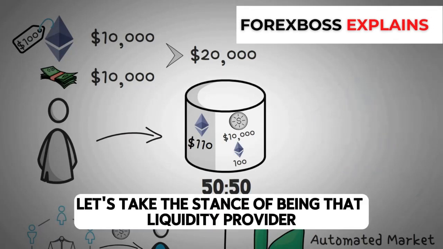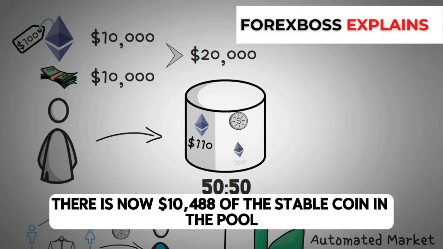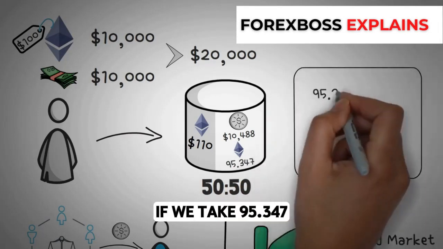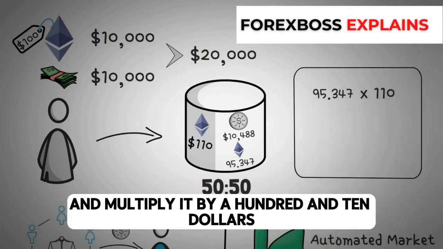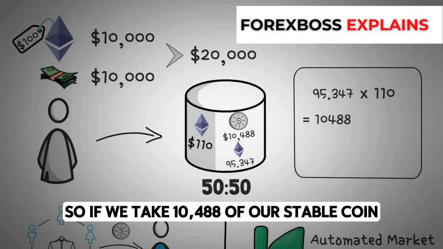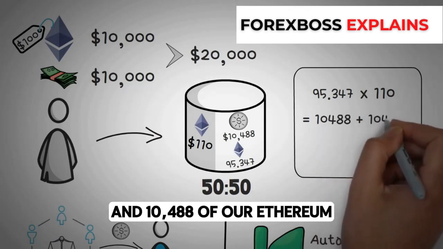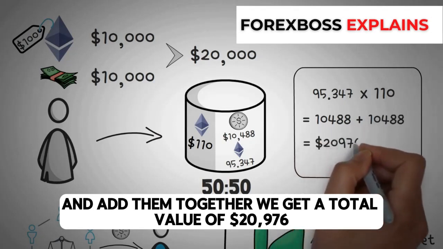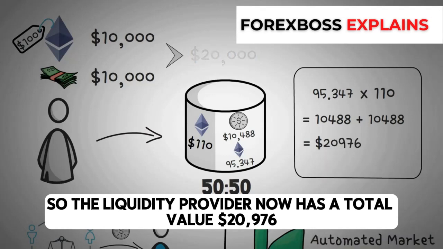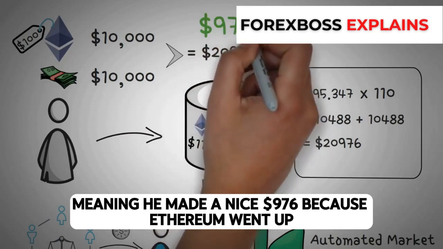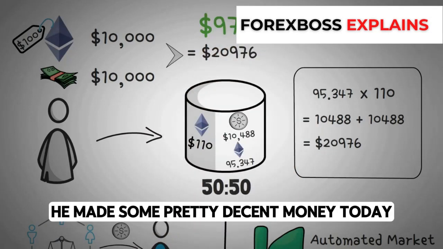Now, let's take the stance of being that liquidity provider. This means there is now $10,488 of the stablecoin in the pool and 95.347 Ethereum in the pool. So if we take 95.347 and multiply it by $110, because that's the going price of Ethereum, we get $10,488. So if we take $10,488 of our stablecoin and $10,488 of our Ethereum and add them together, we get a total value of $20,976. So the liquidity provider now has a total value of $20,976, meaning he made a nice $976 because Ethereum went up. He made some pretty decent money today.